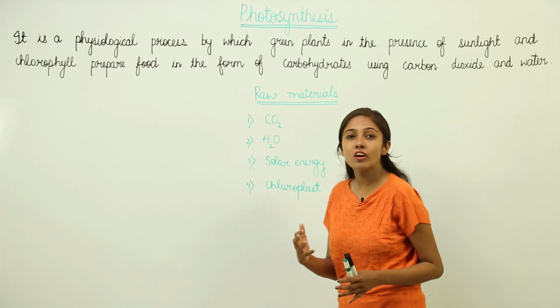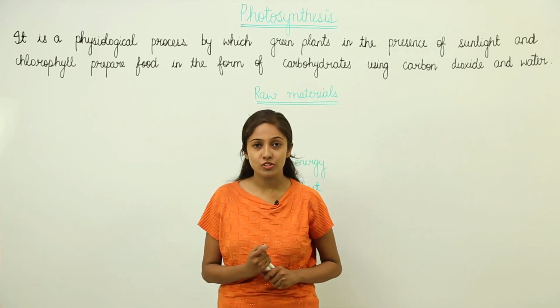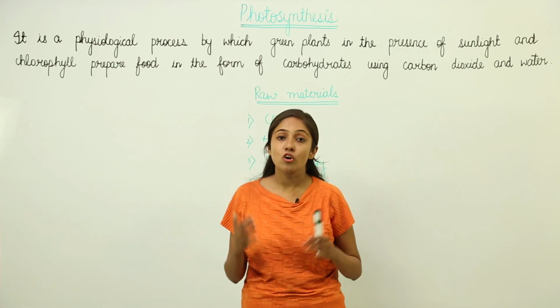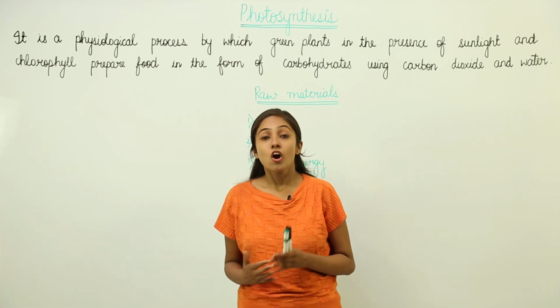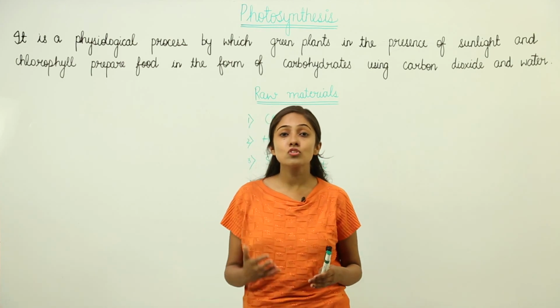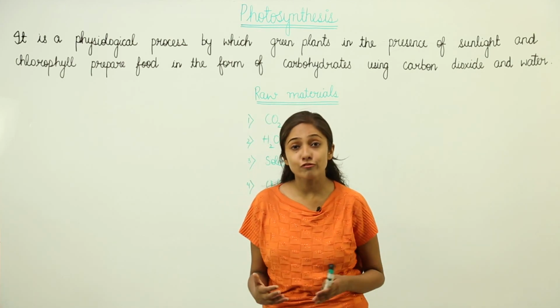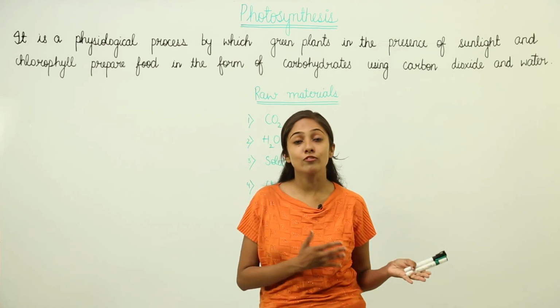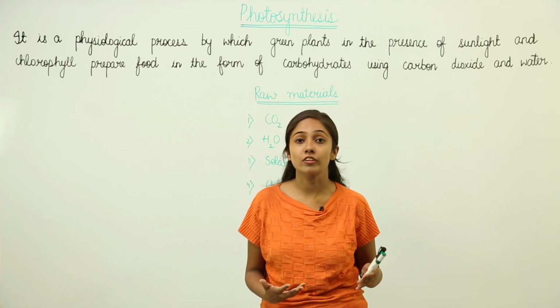Now, not all organisms can prepare their own food. Based on this, the organisms can be autotrophic or heterotrophic. Autotrophic organisms are those organisms that prepare their own food, and heterotrophic are the ones that depend on autotrophs for their food, that they depend on others for their food.